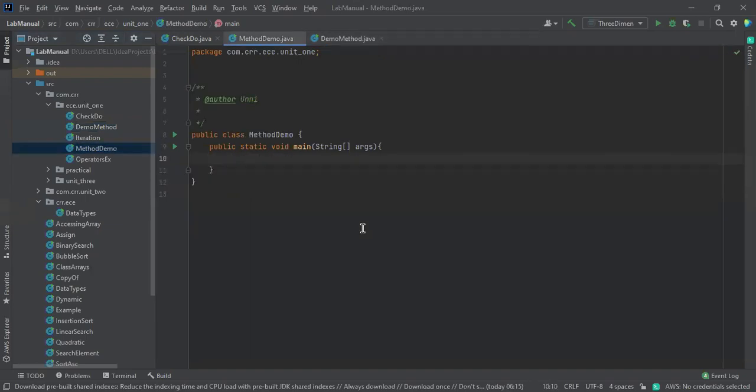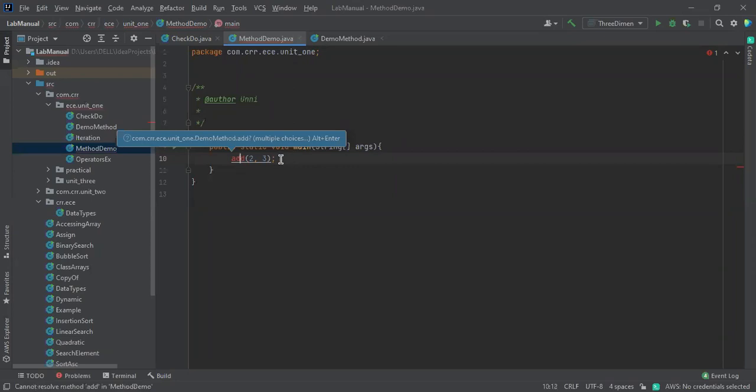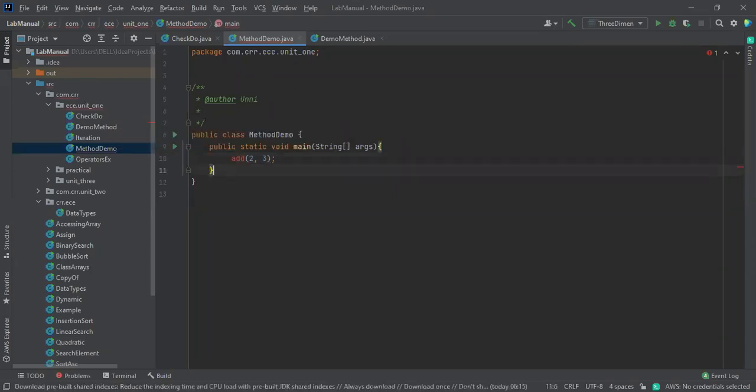Method demo. So I'm going to call a method by using two parameters. In the last class, I already said that add two things. So from here onwards, I'm going to take 2, 3 and send it. For this, there should be a method declaration. How are you going to declare a method outside? You need to create it like void. I'm not going to return any type, like add.